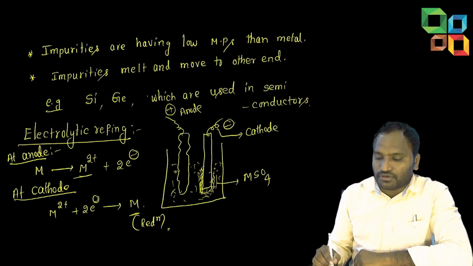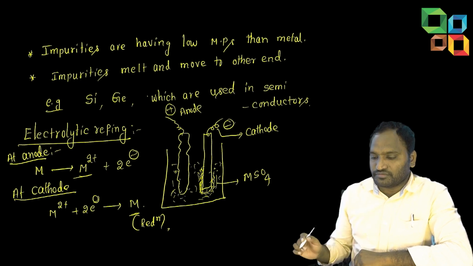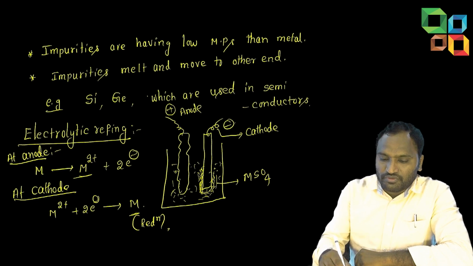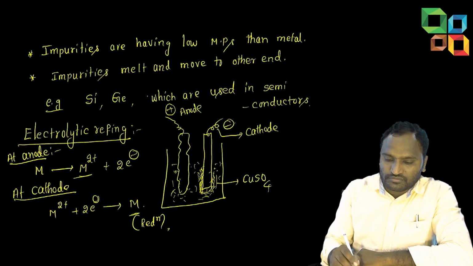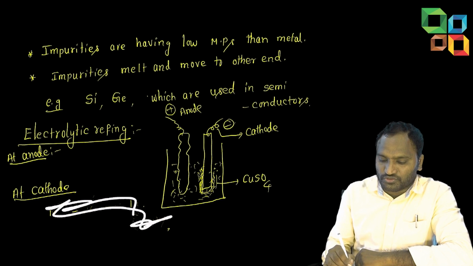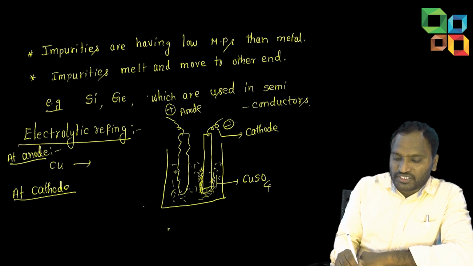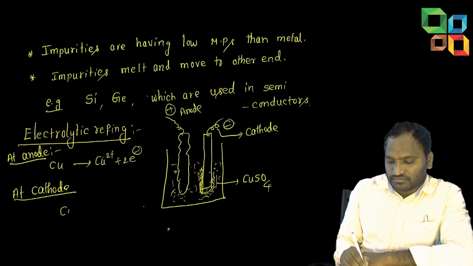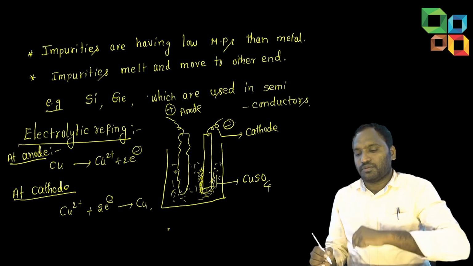Here, if you want, you can use copper also. If you use copper, we can give some extra points. See, students, I will replace M with copper. I want to give two important points here. The copper sulfate solution, nothing is there to change. Only the reactions change. At the anode, Cu is oxidized to Cu2+ plus 2 electrons. At the cathode, Cu2+ gains 2 electrons and becomes Cu.